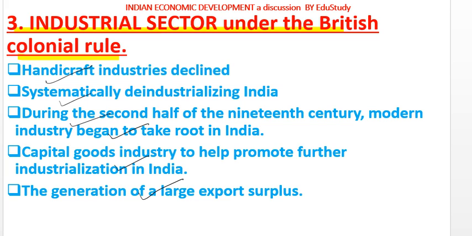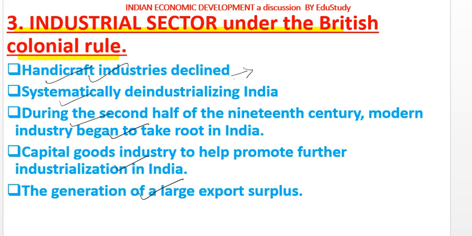First, handicraft industries. The handicraft industry of India was world famous. The handicraft industries declined because of various British economic policies. As I told you at the start of the video, the British wanted to make India an exporter of raw materials and an importer of British finished goods. So they wanted to finish the fine Indian handicraft and cottage industry, and finally they destroyed it.